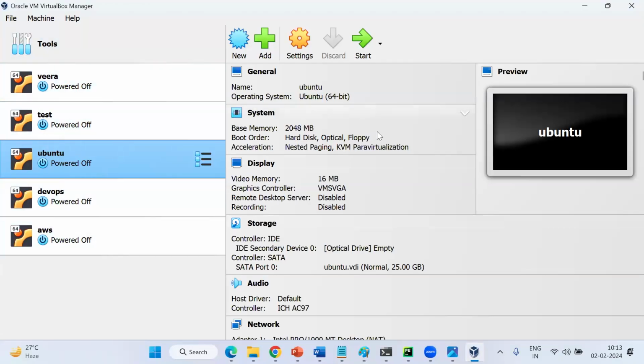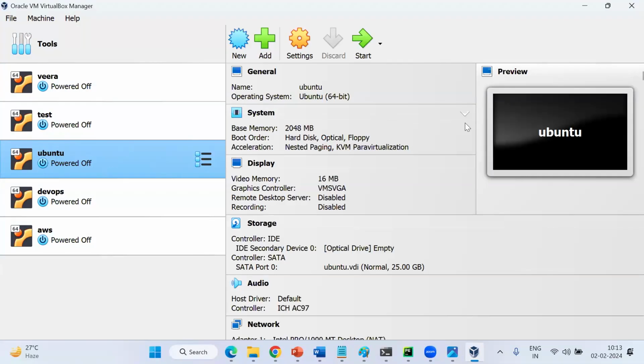These are Ubuntu VMs, Linux VMs. It is working fine on my laptop. Sir, your laptop is Windows, na sir. How is an Ubuntu machine running on your Windows laptop? Is it possible? No, it is not possible. My Ubuntu will not run on my Windows OS.